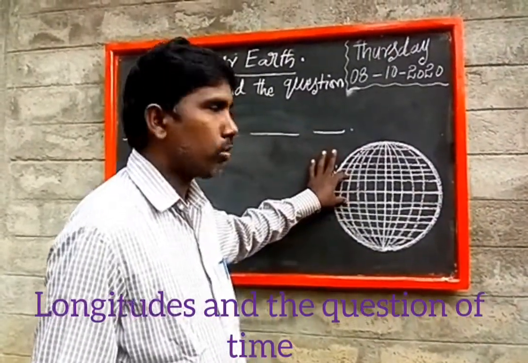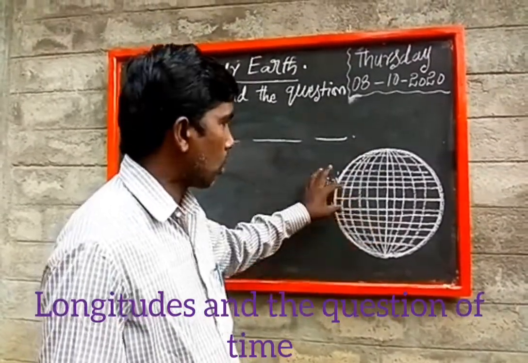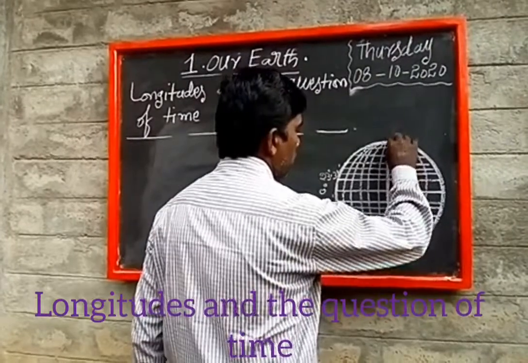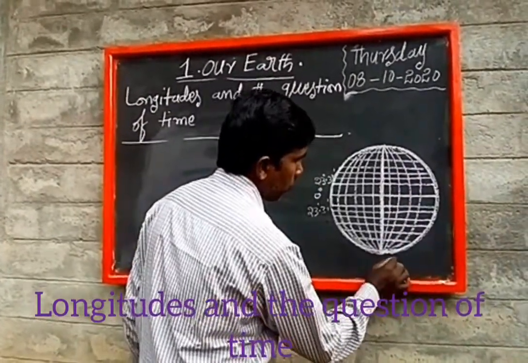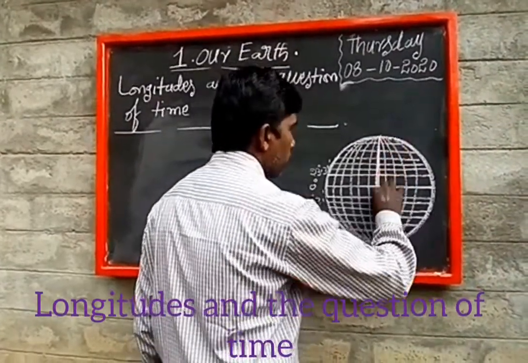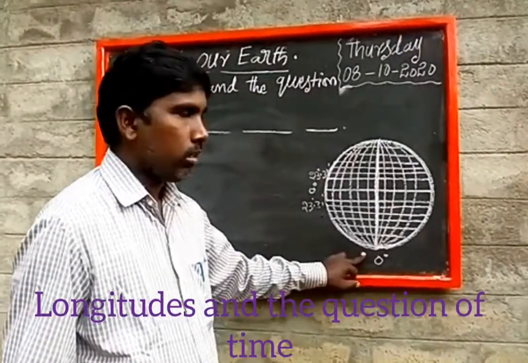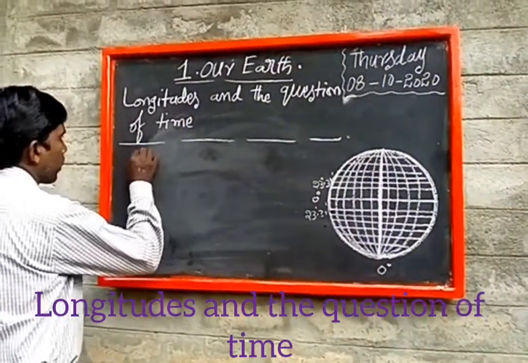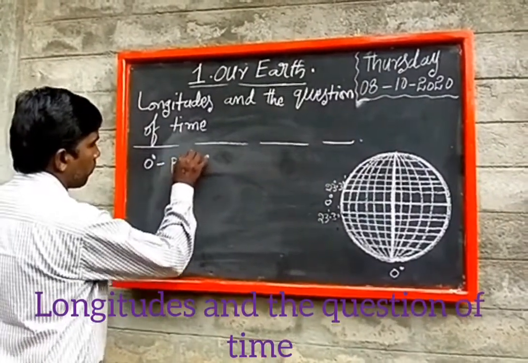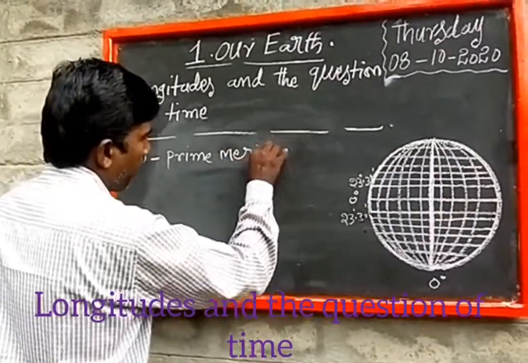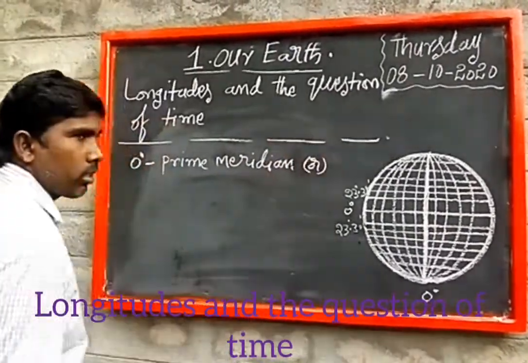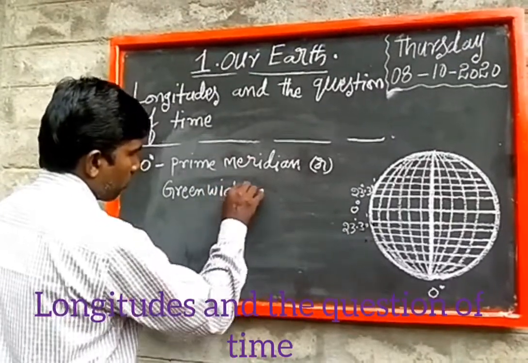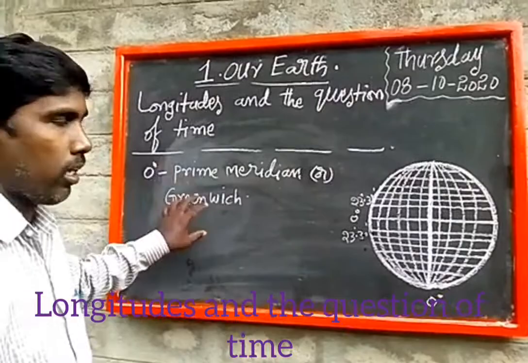Like the latitudes, there are important longitudes: 0 degree longitude, the prime meridian or Greenwich line, and opposite it the 180 degree longitude, the anti-meridian.